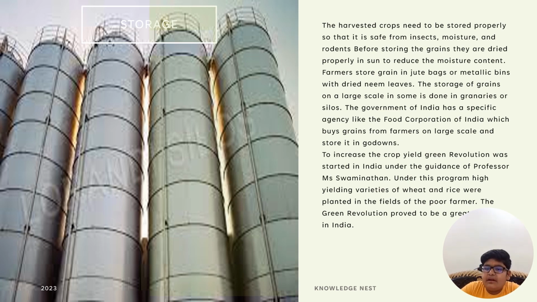The Government of India has specific agencies like the Food Corporation of India, which buys grains from farmers on a large scale and stores it in godowns. To increase the crop yield, the Green Revolution was started in India under the guidance of Professor Mr. Swaminathan. Under this program, high-yielding varieties of wheat and rice were planted in the fields of poor farmers. The Green Revolution proved to be a great chain of events in India.